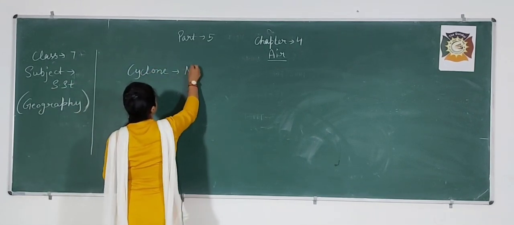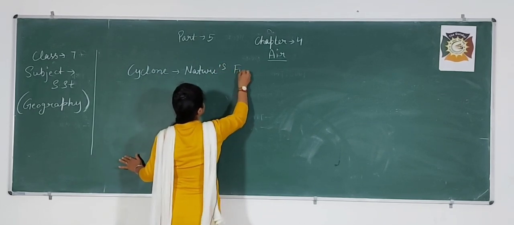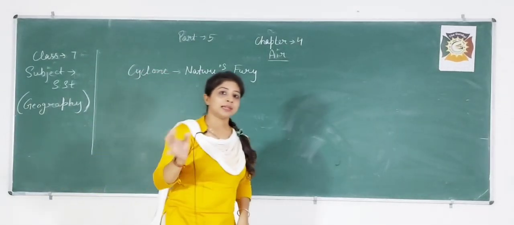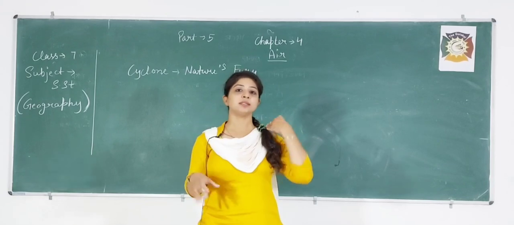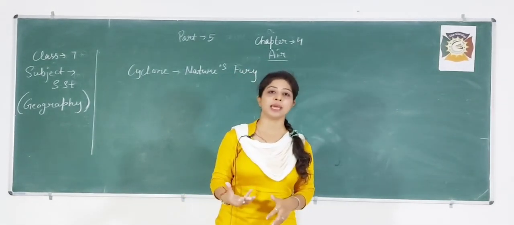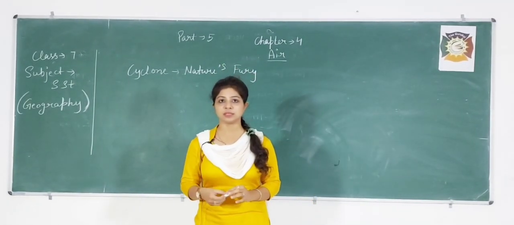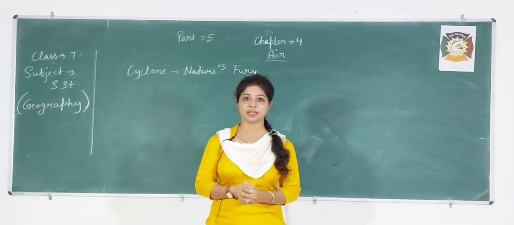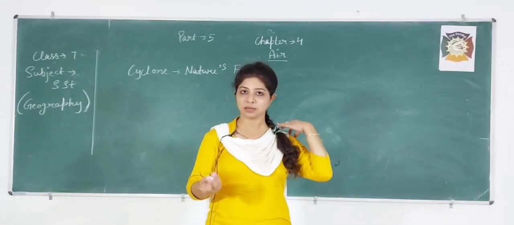Cyclone, nature's fury. In the last lecture, we have already discussed the mechanism of all the chapter. So today we will see how this mechanism will impact real life. In this chapter, we will discuss the case study of the Orissa cyclone, which occurred on 24th October 1999.